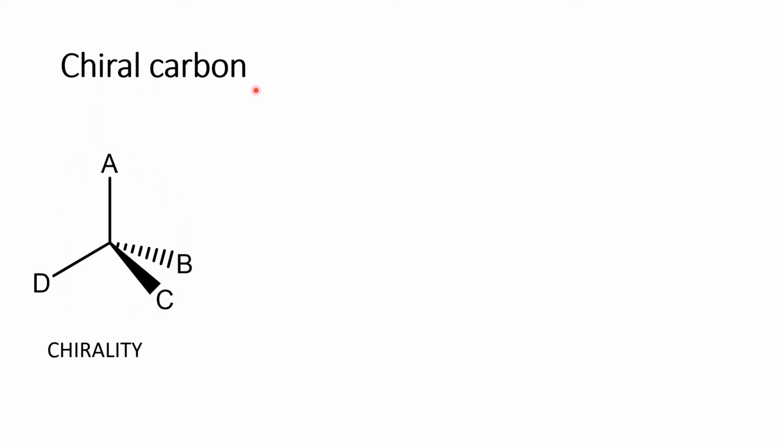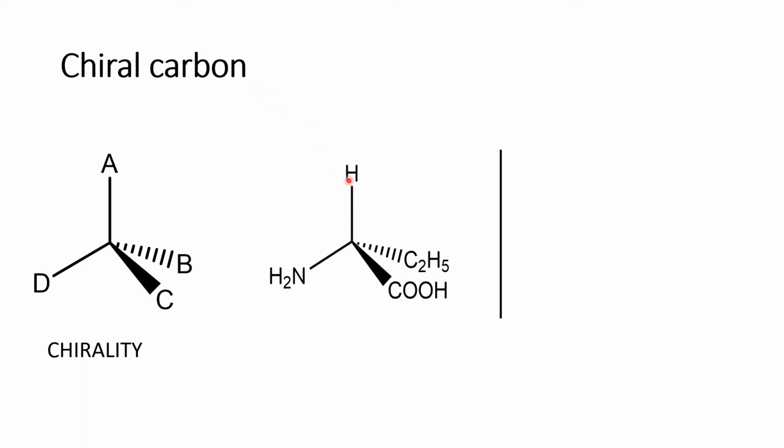For example, in this example the 4 different groups are hydrogen, NH2, COOH, C2H5, all 4 different groups. Whenever we place a mirror to this molecule, it looks like this one. These 2 molecules look the same, and the properties of these 2 molecules are also the same, but they are not superimposable on each other.